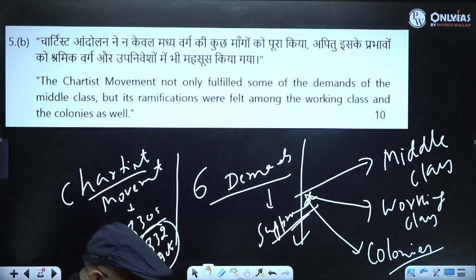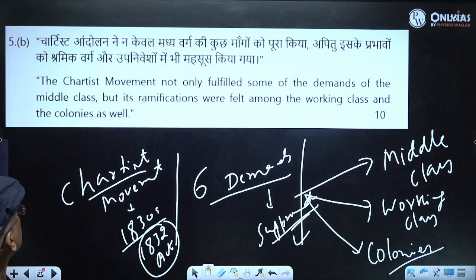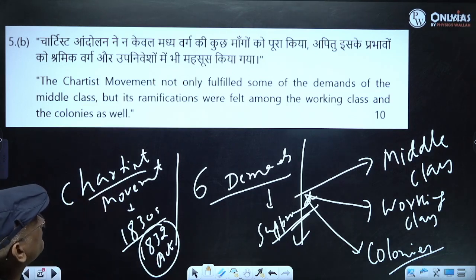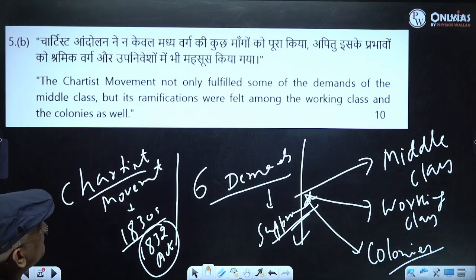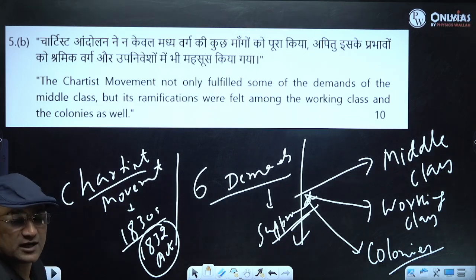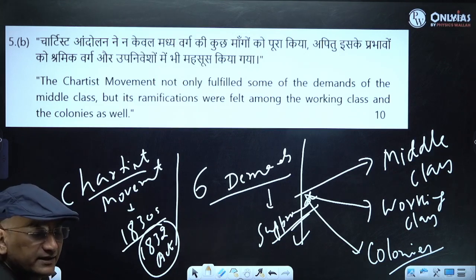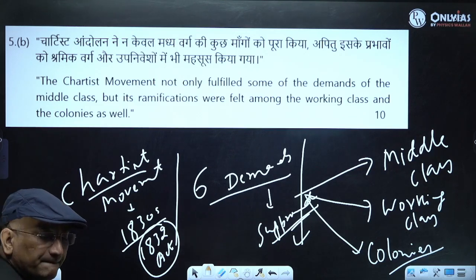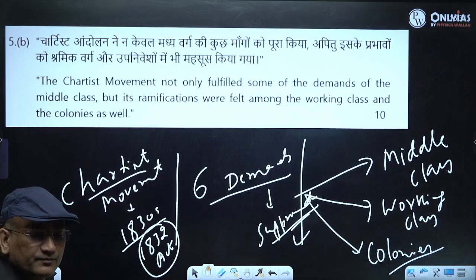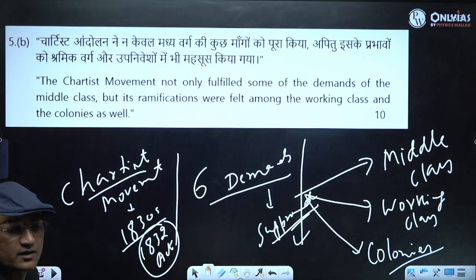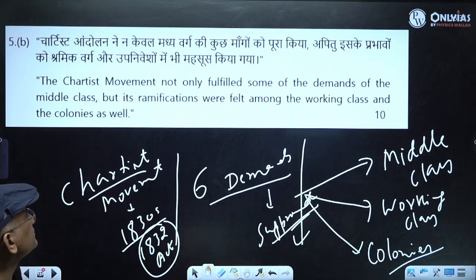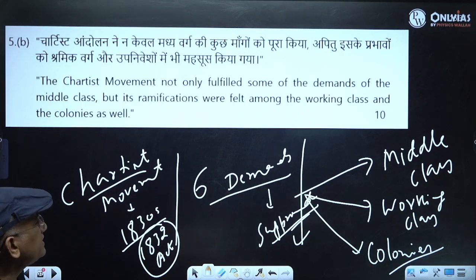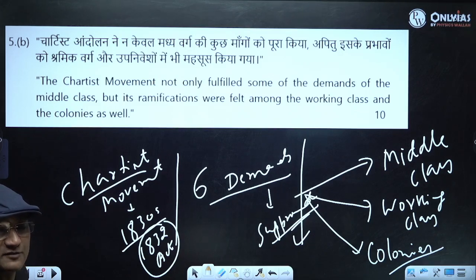So you have to remember how the Chartist movement not only fulfilled some of the demands of the middle class, but its ramifications were felt among the working class and the colonies as well. What was the ramification for colonies? The ramification for colonies was democratic demand in the colonies.